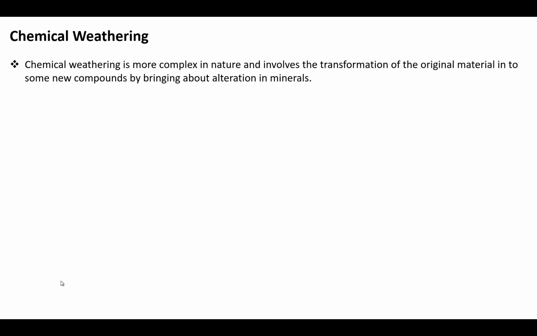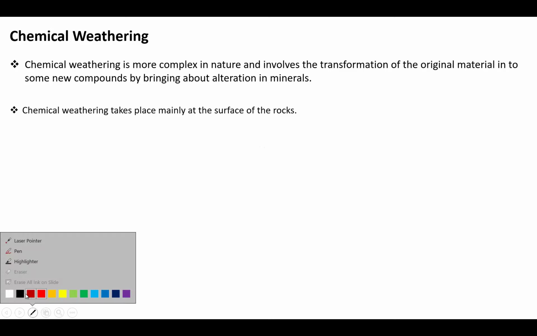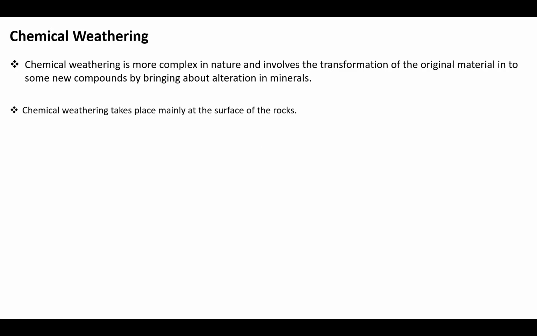Chemical weathering is far more complex in nature, involving the transformation of original material into some new compounds by bringing about alteration in the minerals. So this is a major difference between physical weathering and chemical weathering. In physical weathering, we are physically disintegrating bigger rock into smaller sizes, and later many agents are involved in it.